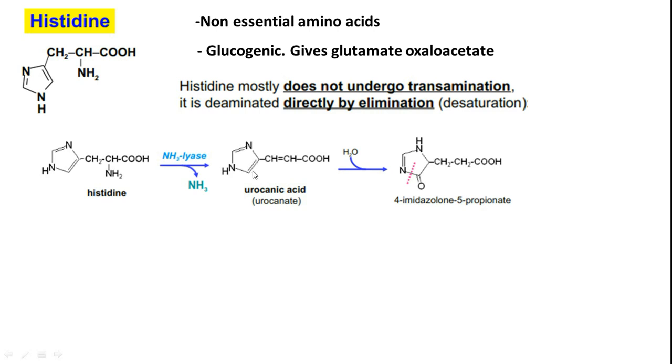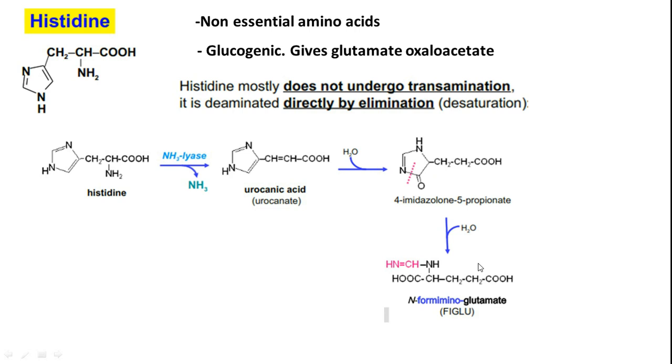So here water is added and then it will be converted to this one. Okay, it is only a resonance stabilized structure. Then hydrolysis happens because this is an amide group. So hydrolysis happens, and thereby you get this compound, N-formimino-glutamate.